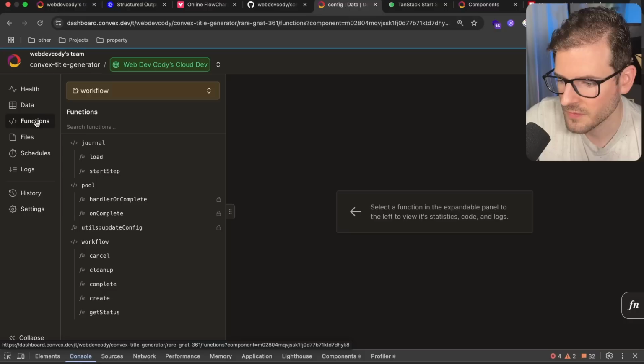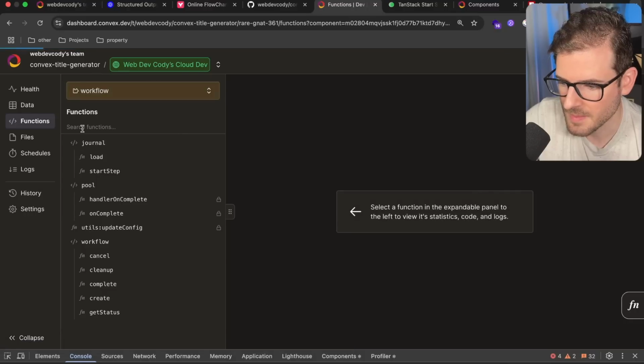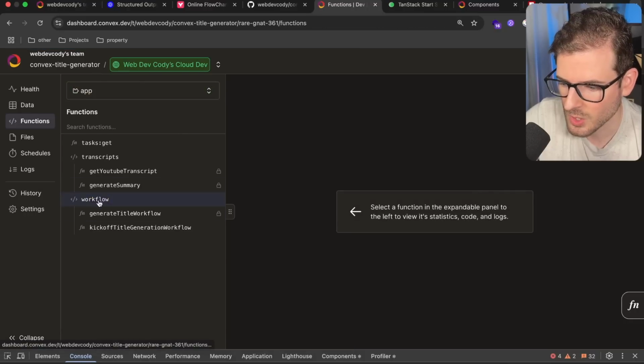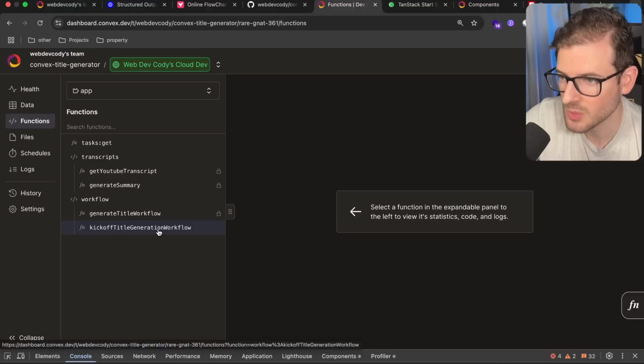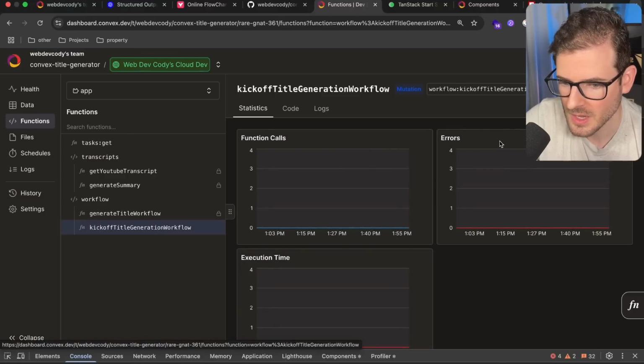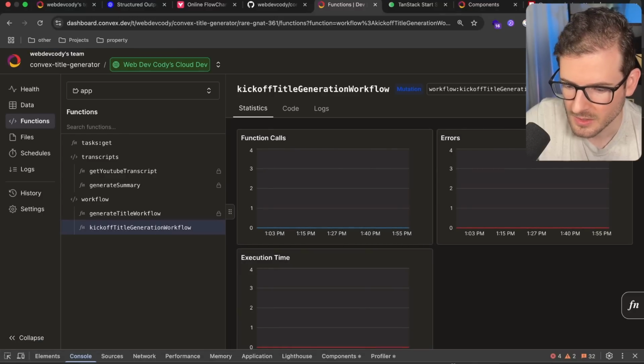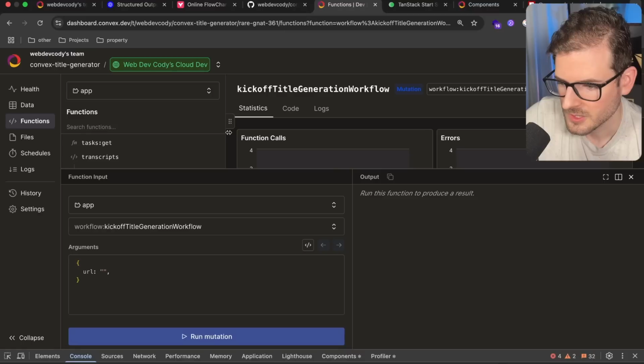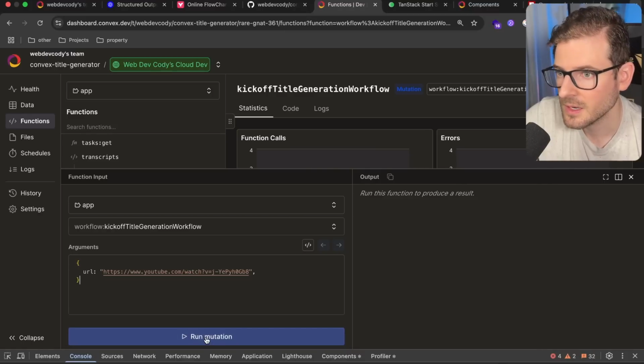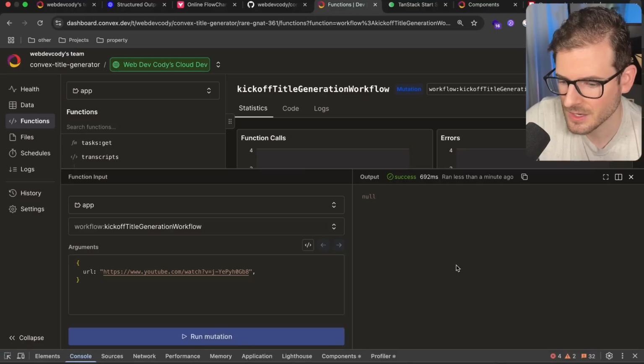So let's go to functions, and I'm going to go back to my main app, and I have this workflow file, and I have this kickoff title generation workflow. Let's go ahead and click on this, and then we can invoke it with our custom URL. So let's go ahead and grab this URL, and then I'll paste it in, and then we should be able to see this thing kick off.